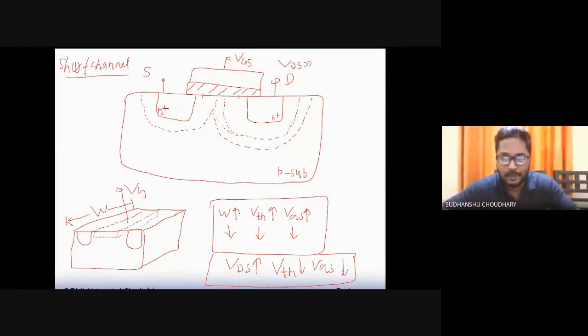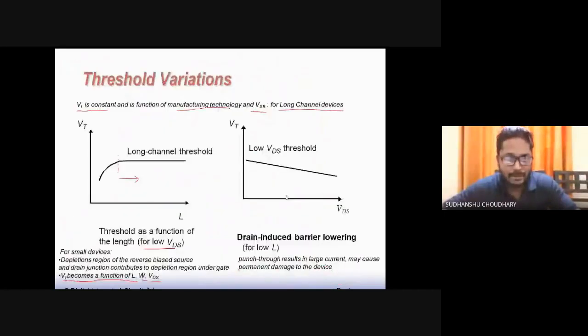Okay. So that's why when you increase VDS, one can say that VTH will go down, because the depletion region of the drain bulk junction now, in fact, majorly covers the region under the gate. Okay. And so the VGS requirement can also be brought down. Now, apart from these effects, that is the effect of length, width, and VDS,